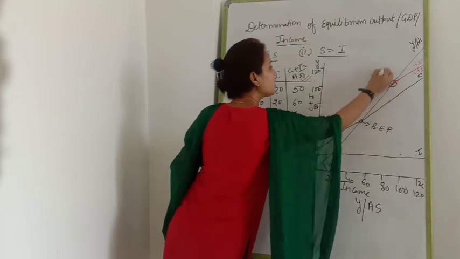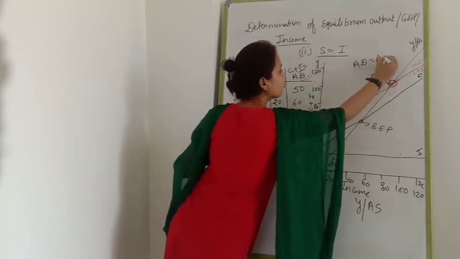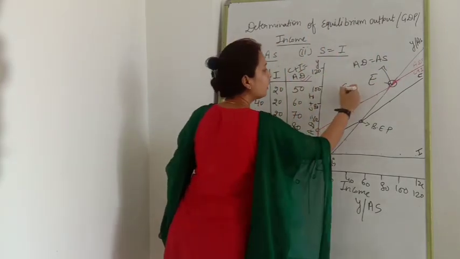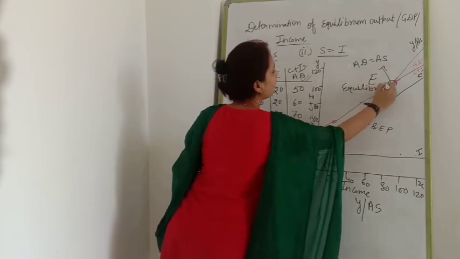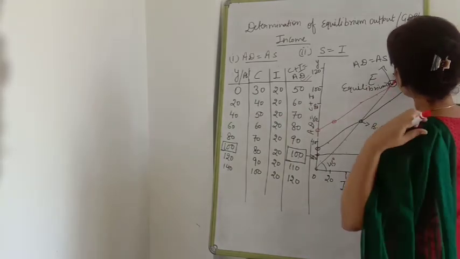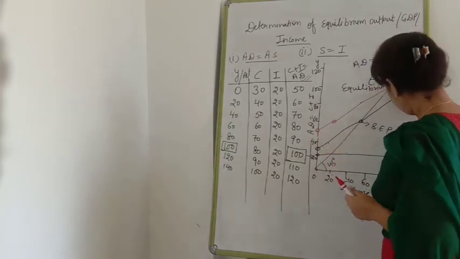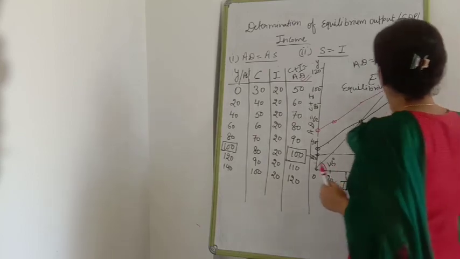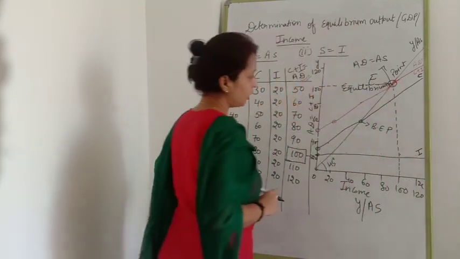Here you can see that AD is equal to AS. This point is known as an equilibrium point. Clear? This point is known as the equilibrium point, which you have to draw here. This is known as the equilibrium level of output, equilibrium level of GDP, and equilibrium level of income.